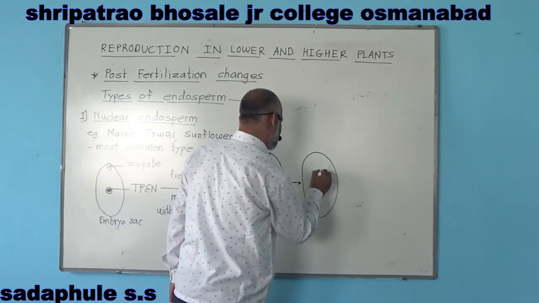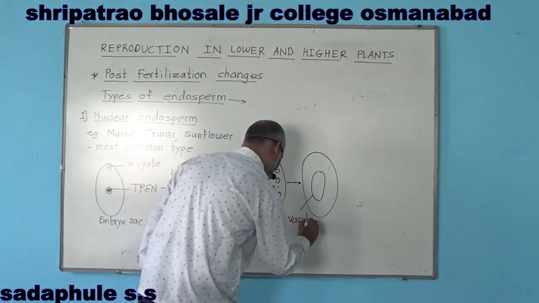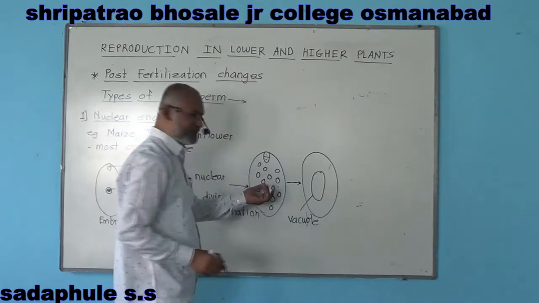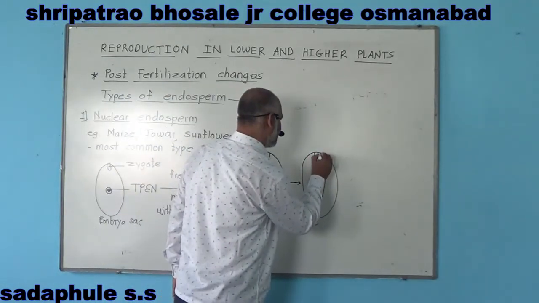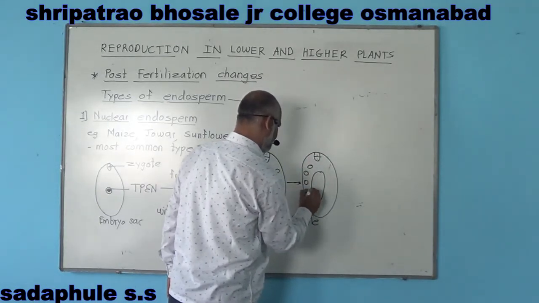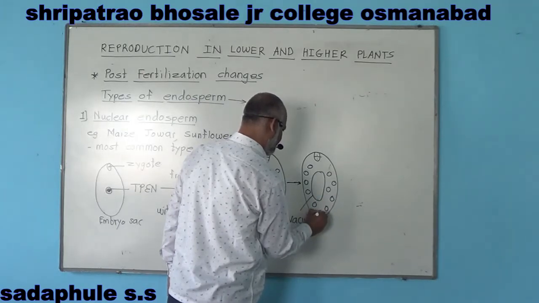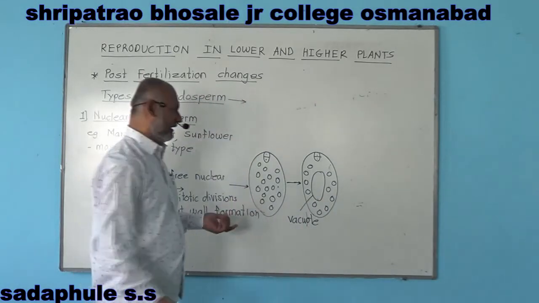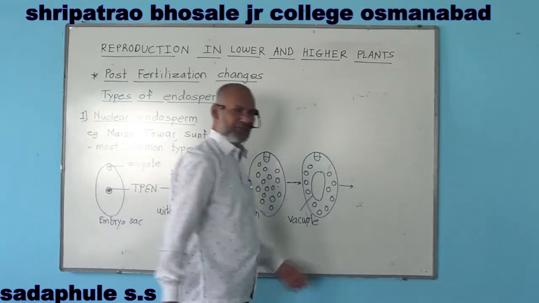And this large central vacuole pushes the nuclei towards the peripheral side like this. Towards the peripheral side. Okay. And lastly, wall formation may take place.